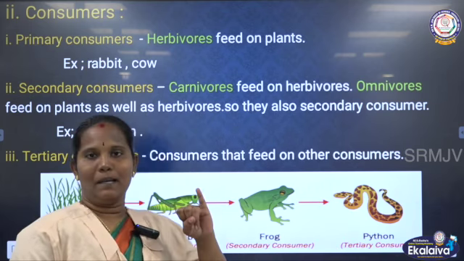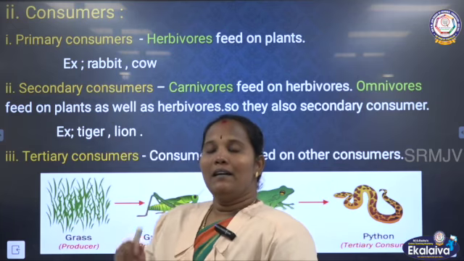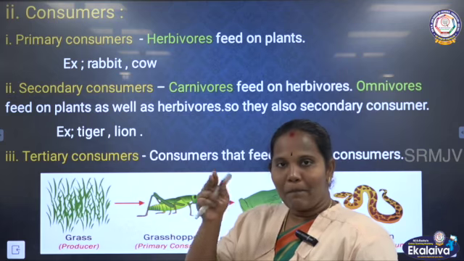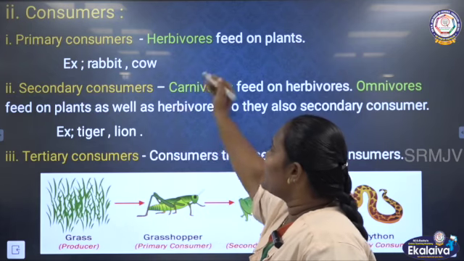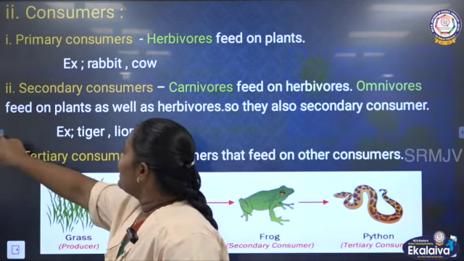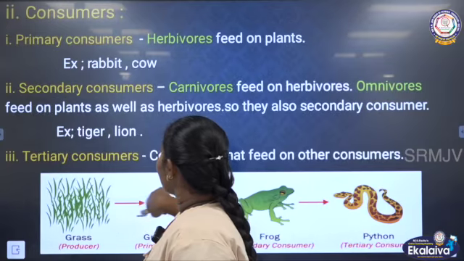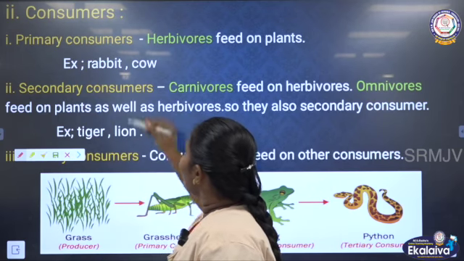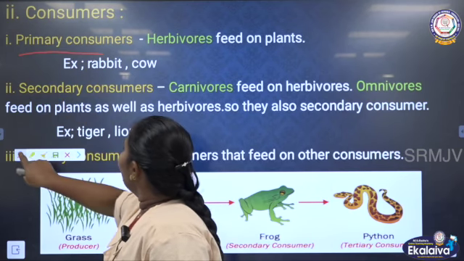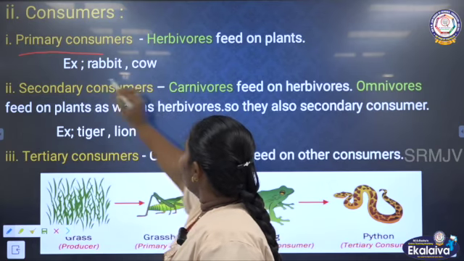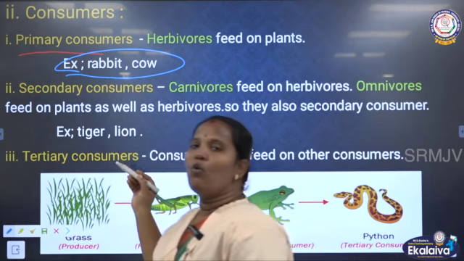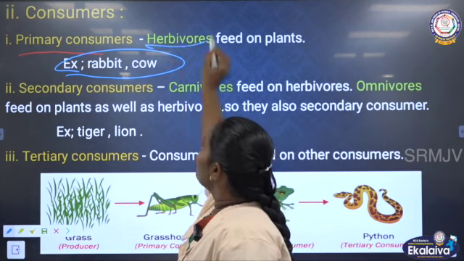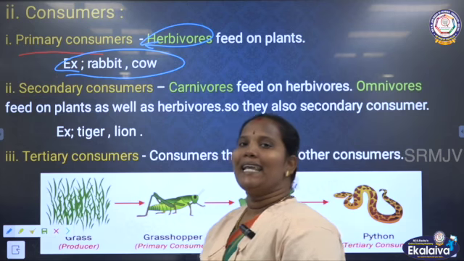What are they? First one is the primary consumer. What is the primary consumer? They feed on plants directly. They get the nutrition from the plants directly. That's why they are called primary consumers. Then for example, we know rabbit, cow, like this, all the herbivores are called primary consumers. Next one is the secondary consumer.